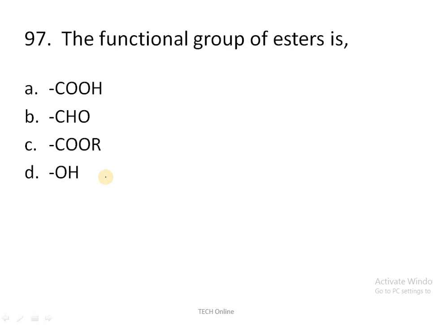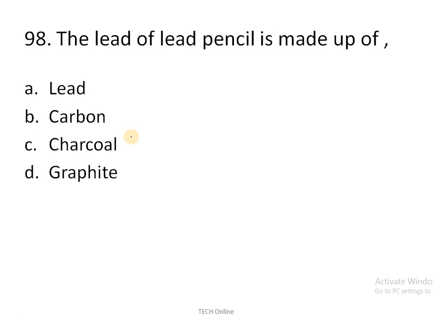The functional group of esters. Here the four groups are given. We have to identify which is the functional group of esters. COOH is nothing but what? It is the carboxylic acid functional group. CHO is the aldehyde. And the OH group is the alcohol group. Only COOR is the functional group of ester. The correct answer is C. Moving to the next question.